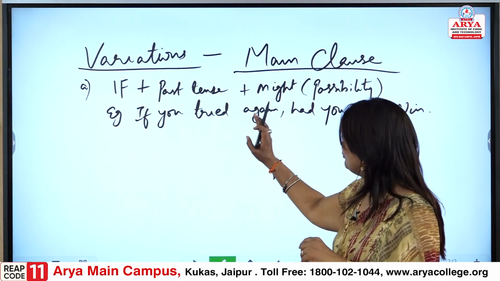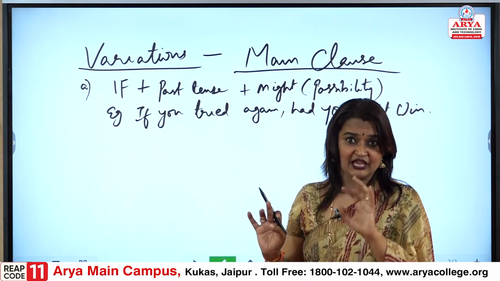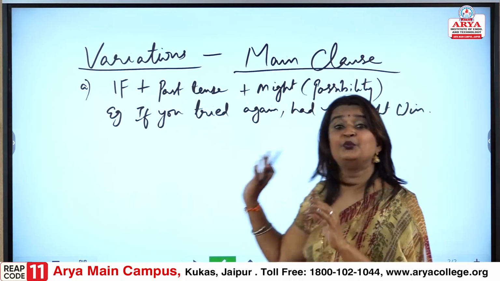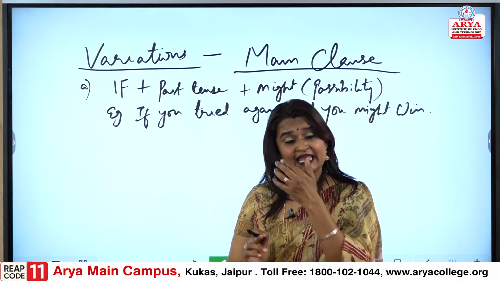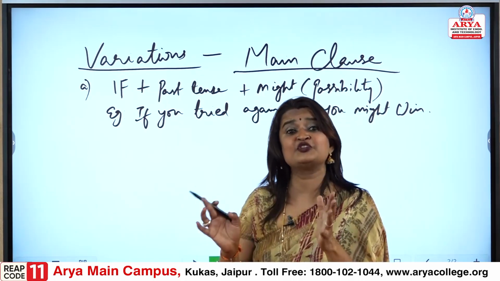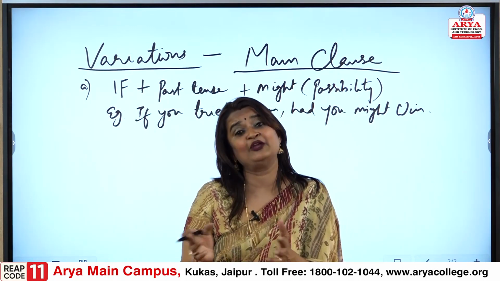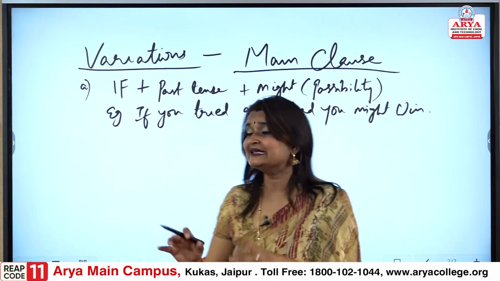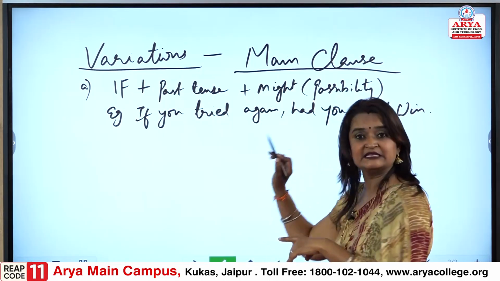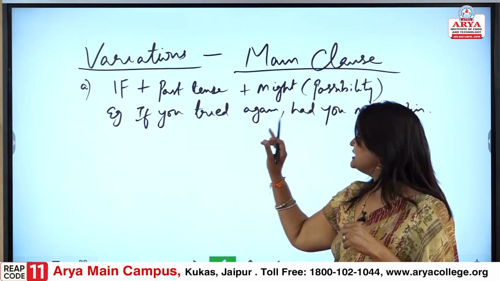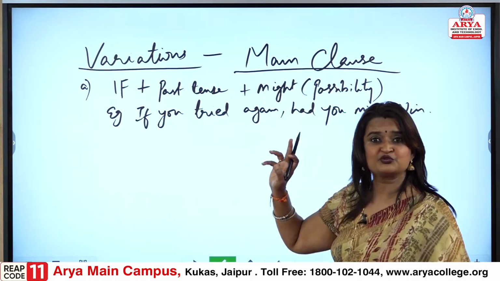If you tried again, you might win. If you had tried again, maybe you would have won, but because you did not try again, maybe you did not win. So, again this is talking about the possibility. And the first variation is this part which would take place.